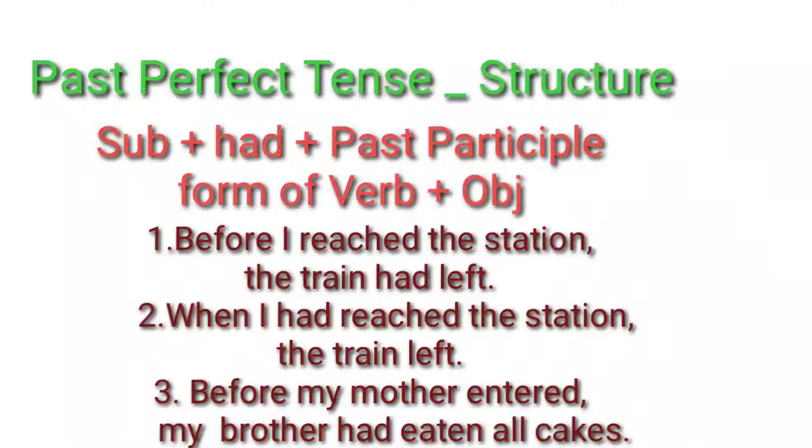Come to the second one. When I had reached the station, the train left. What is the difference between these two sentences? When I had reached the station, reaching the station is the first action. So that should be in past perfect. The train left, then the train had gone. So the second action is train leaving. So the second action should be in simple past. According to the first sentence, you missed the train. According to the second sentence, you could catch the train. That is the difference. So in using past perfect tense, you have to be very careful.